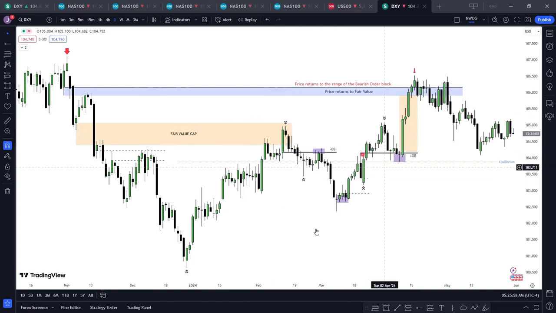Now let me explain something to us so that we understand the dynamics of how price moves from premium to discount. Now, within a range, you can also take trades. Now, look at where price is, at premium, filling in a gap. So we expect that there will be an offloading of trades that the market maker might have taken from here. So offloading, another word for offloading is distribution. So there will be a level of distribution which will cause a retracement. So now look at it. I want us to understand that we can trade within price ranges as long as we know where the market is. If market is at premium, we want to be selling. If market is at discount, we want to be buying.